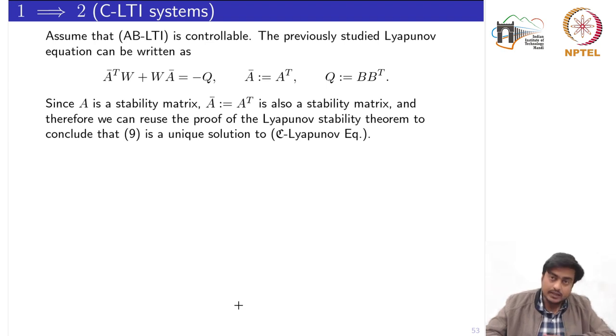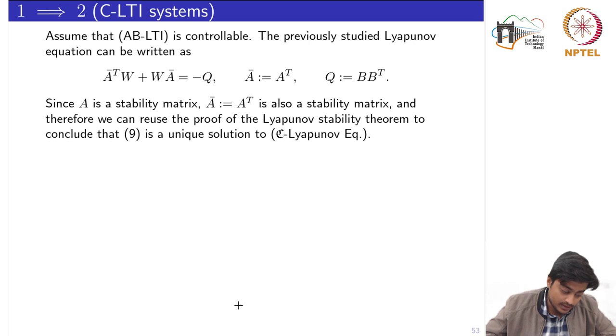Now for the other way implication: the system is controllable implies that W, the solution of the Lyapunov equation, is unique and positive definite. So we have assumed that (A, B) is controllable. The Lyapunov equation we studied while discussing stability results is given by this one.